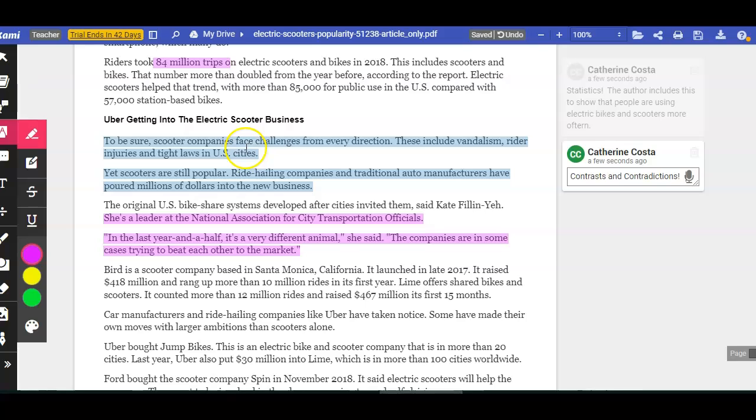So we see that even though there's problems with electric scooters, companies are facing problems, there's lawsuits and industries. Despite that, they're still popular. So here's the contradiction. There's problems, but they're still popular. And this word right here, yet, is one of those signal words that we're looking out for that shows that there's a contrast or a contradiction.